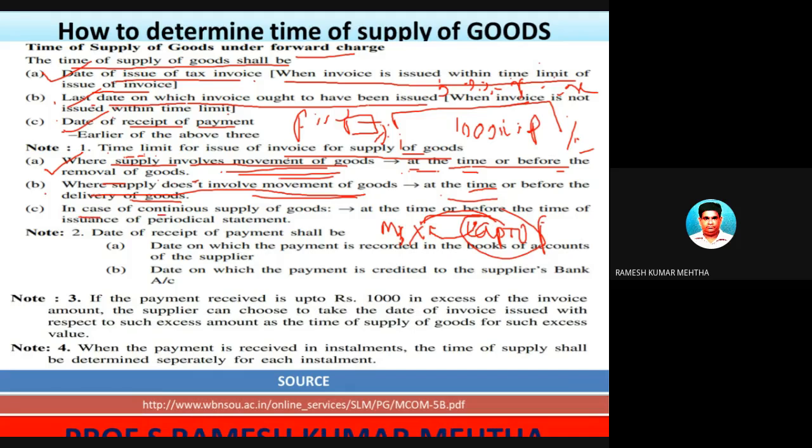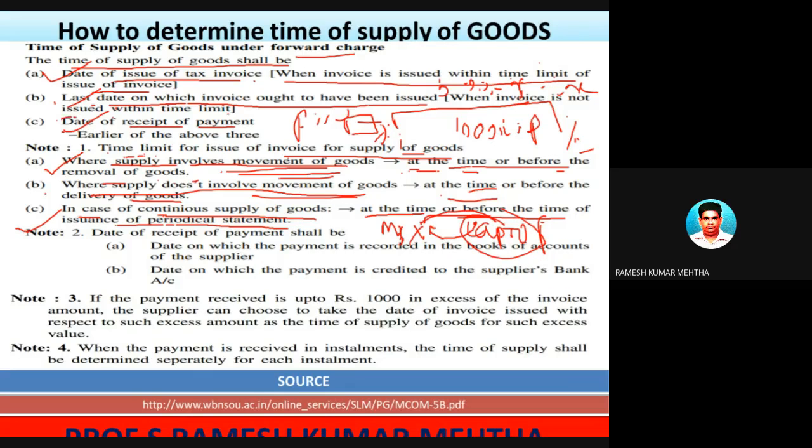Now there can be, as I told you, cases where continuous supply of goods takes place. In this case, what should be the time limit within which the invoice for supply of goods should be raised? The invoice should be raised at the time or before the time of issuance of periodical statement. Okay, this is the condition.